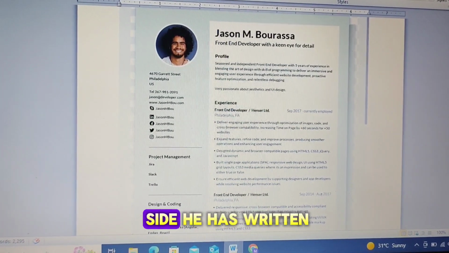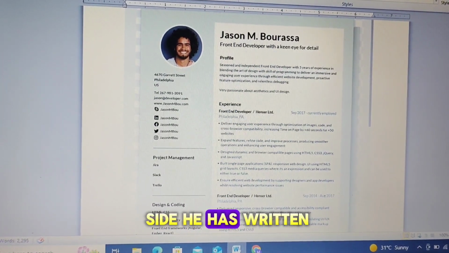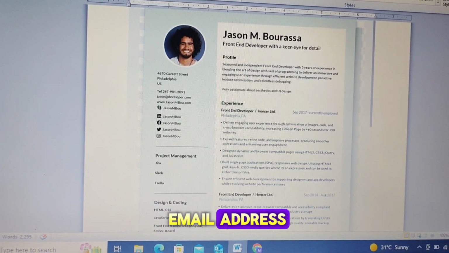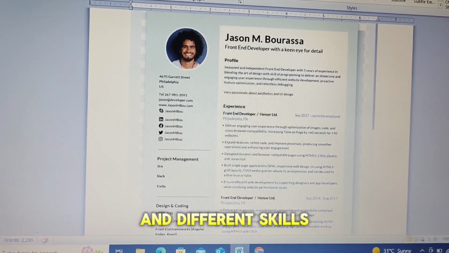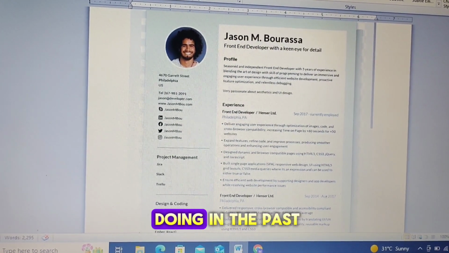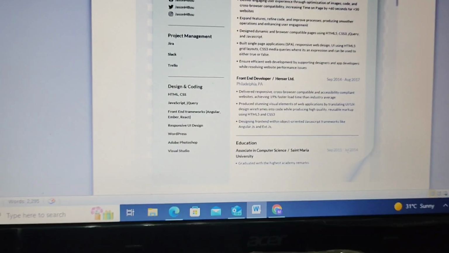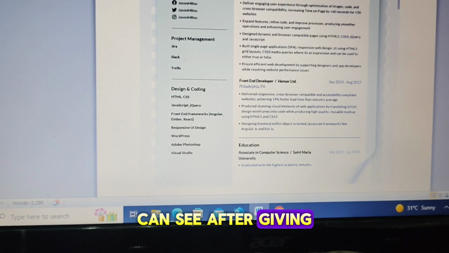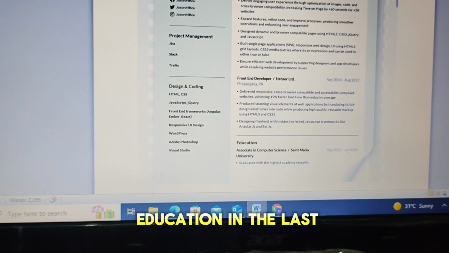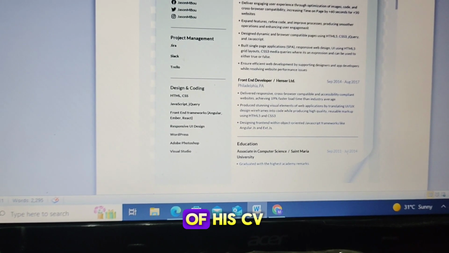On the very left side, he has written his address, his telephone number, his email address, and different skills which he has been doing in the past. You can see after giving all the experience, he has written his education at the end of his CV.